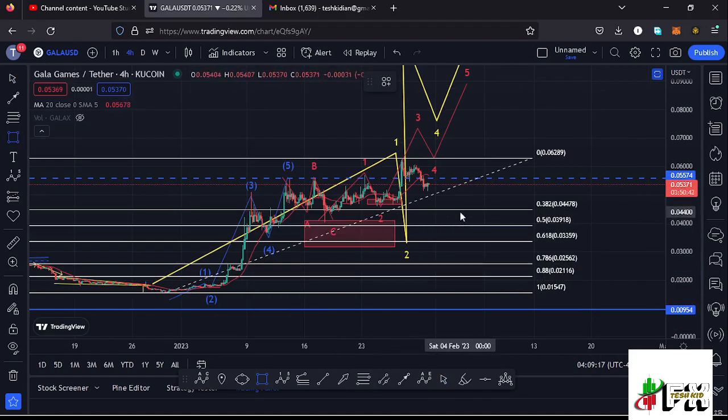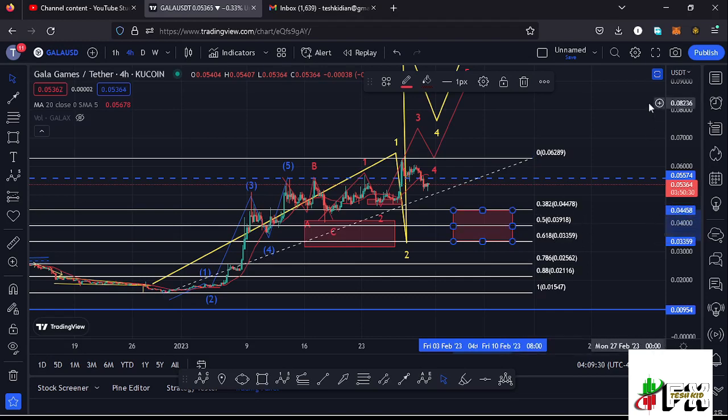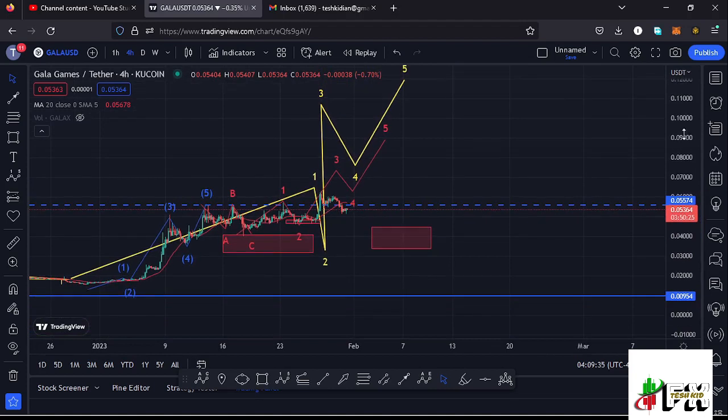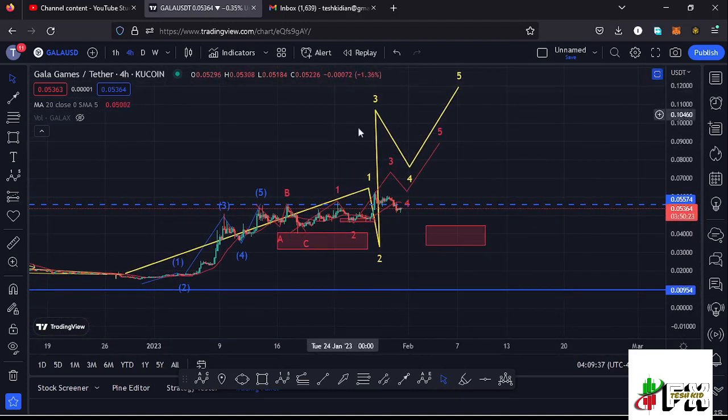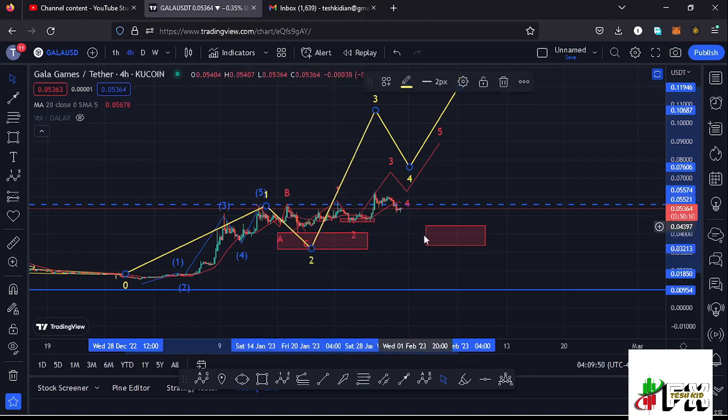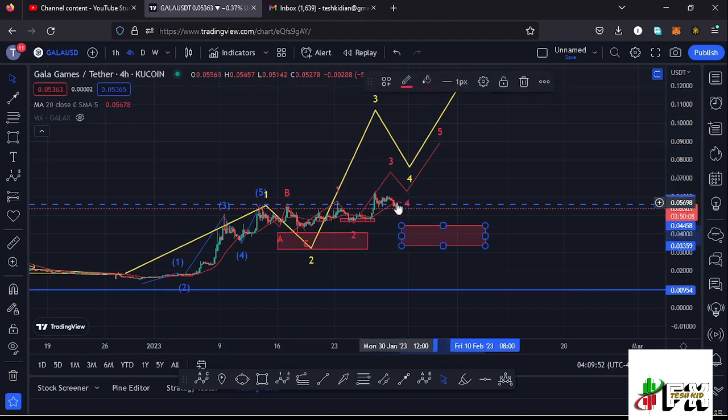in the formation of this wave 2 between the fib level 0.382 and the fib level 0.618, and I can mark that target area here on the charts like that, which lies between the $0.04474 mark and the $0.03359 mark. And in case that move plays out, and once we see the low for that wave 2, then we can expect another bounce to the upside in the formation of this larger Elliott wave count 3, and also have new target areas in the formation of that wave 3. So that is the alternative scenario that we can have here on the Gala Games chart in case we continue seeing lower prices or maybe a straight sell-off into this red target area.